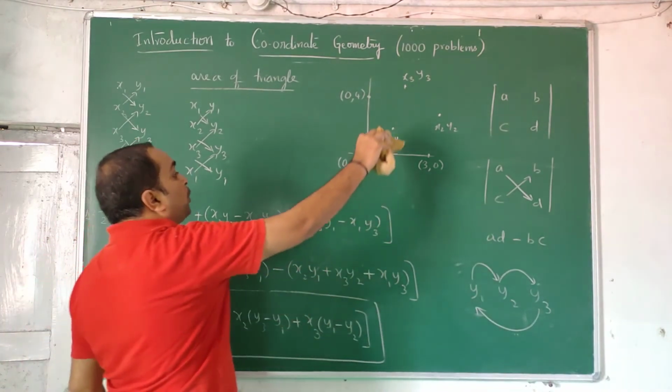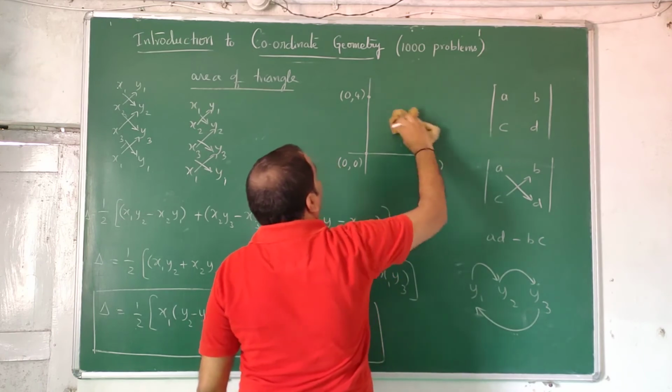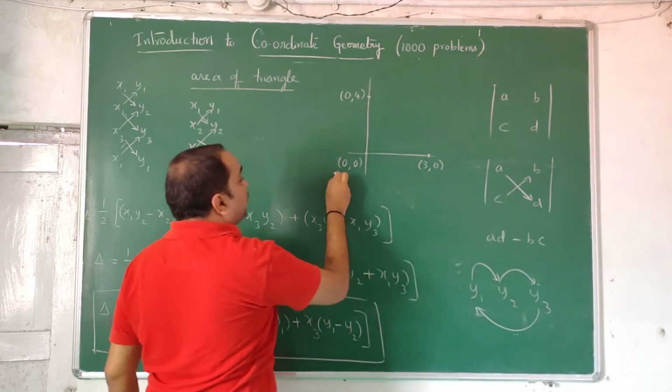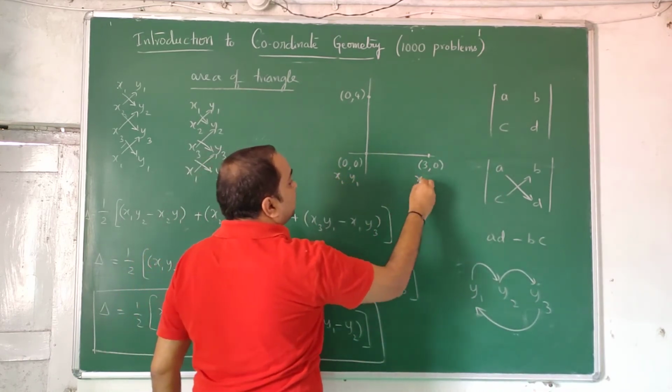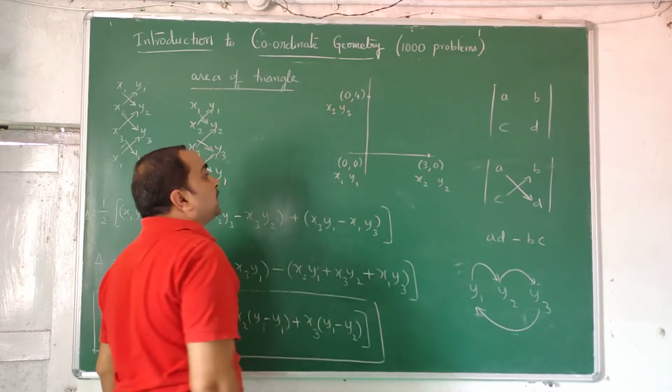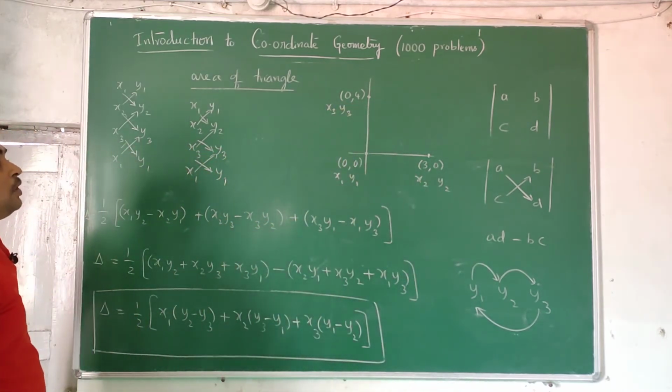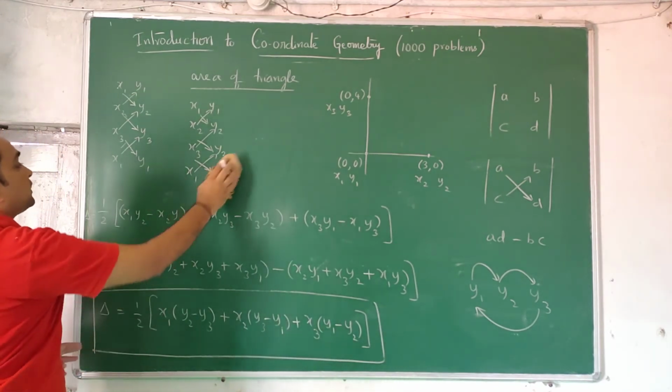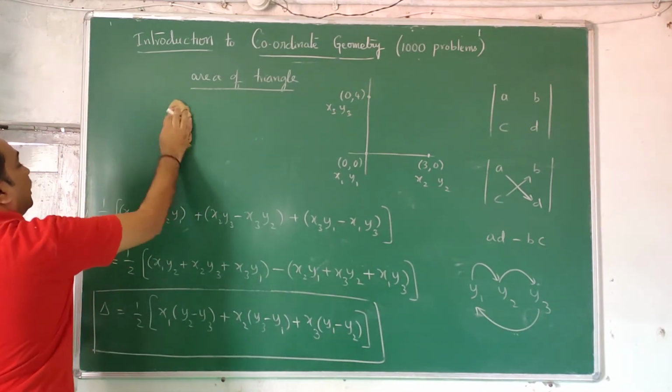Now let us do a problem and check whether we are getting it or not. See, I call this x1 y1, this is x2 y2, this is x3 y3. I have taken three numbers. So now let us apply the formula.